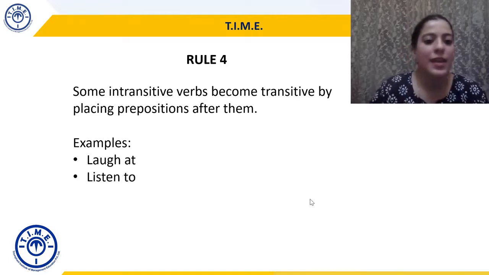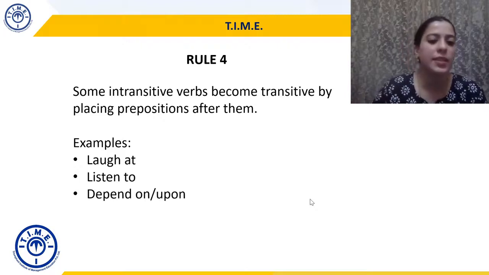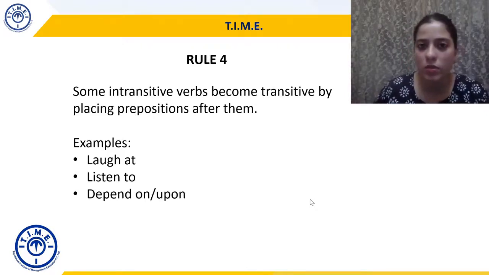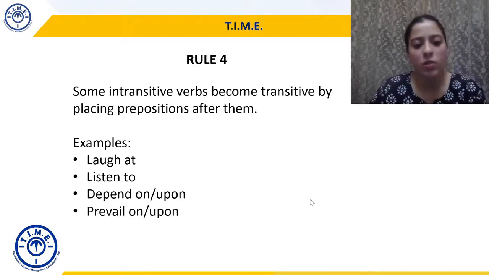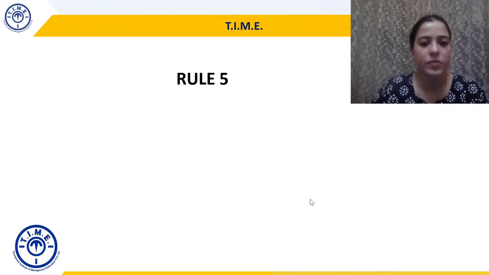Okay. Listen to. So listen to what? Listen to something. Again, object is needed. Depend on, depend upon. Again, the question is depend on what? Depend upon what? So you need an object. Prevail on or upon, similar. Prevail on what? An object is required.